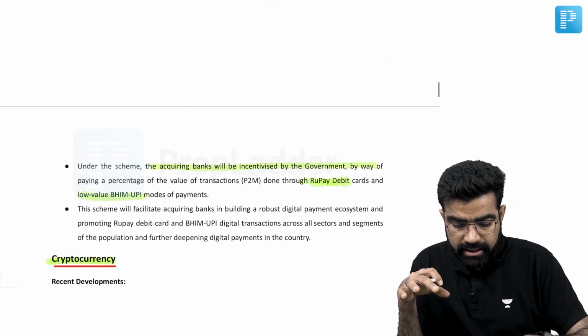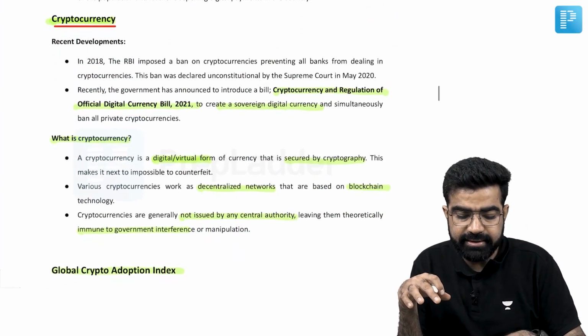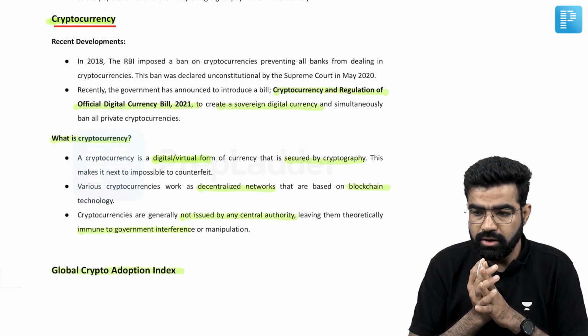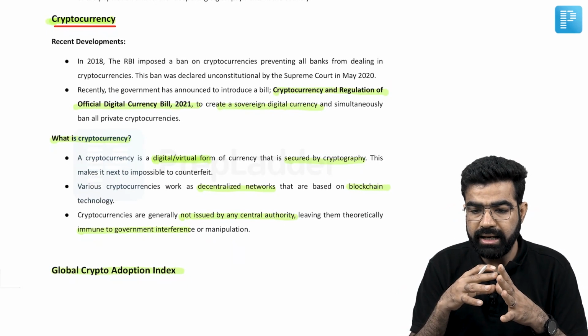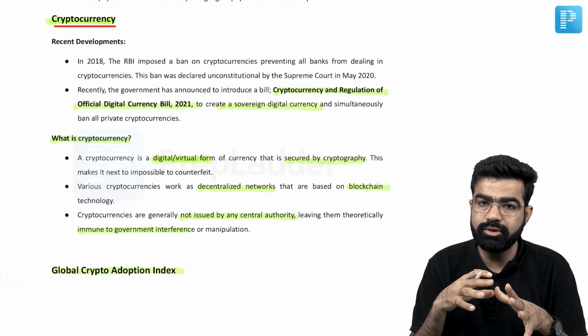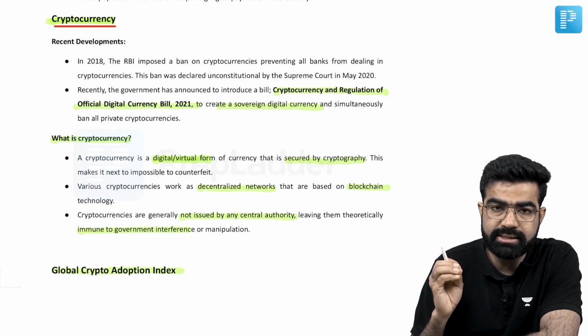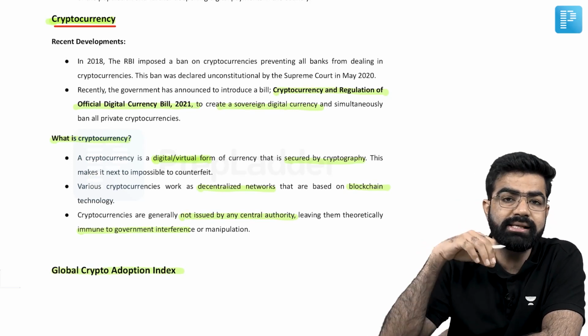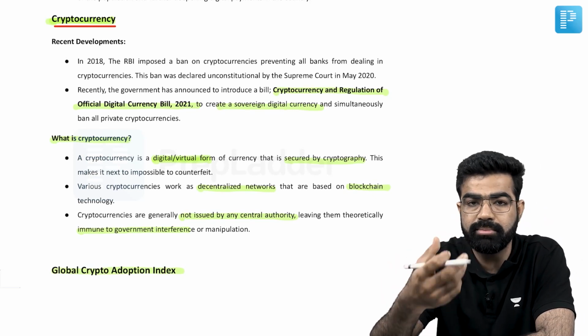Okay, now coming to the next important area of discussion, that is related to cryptocurrency. So if we talk about cryptocurrency, that is a kind of highly heated topic, and that remains in news always. So what is the concept behind the cryptocurrency that you should know first? This is a kind of virtual currency which works on the principle of cryptography.